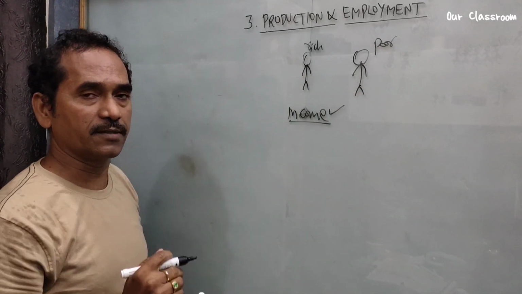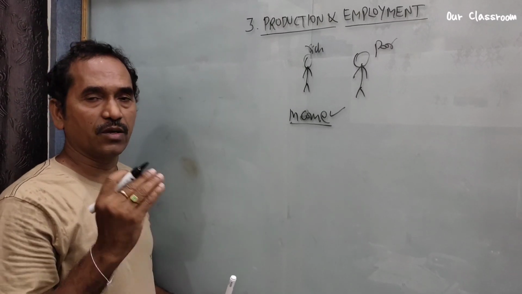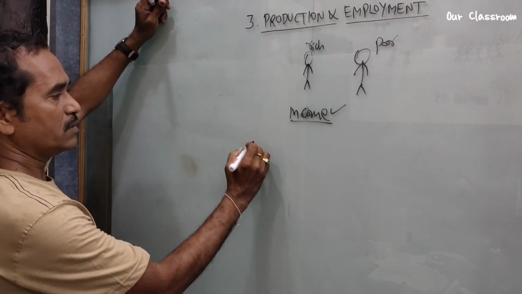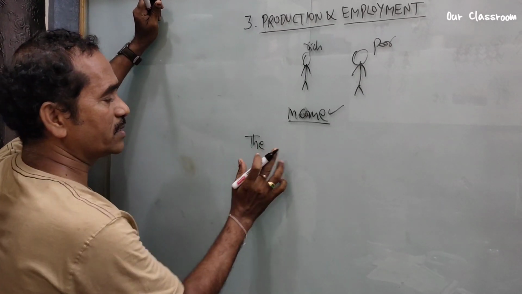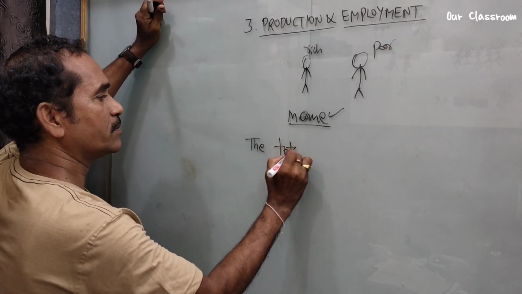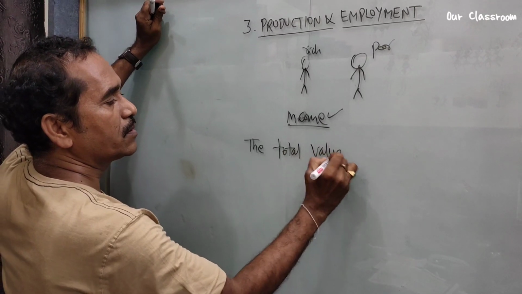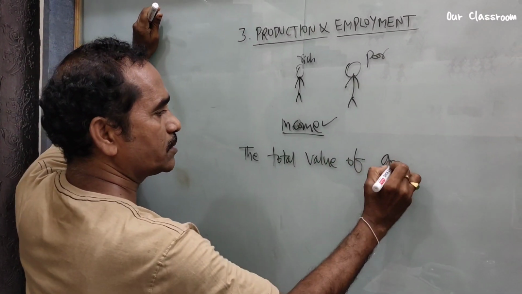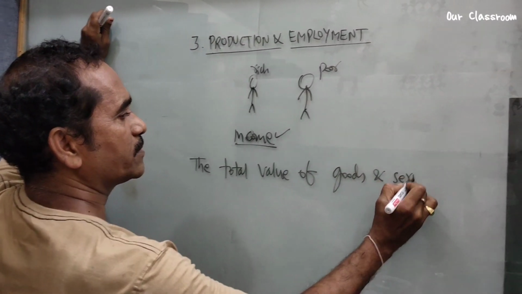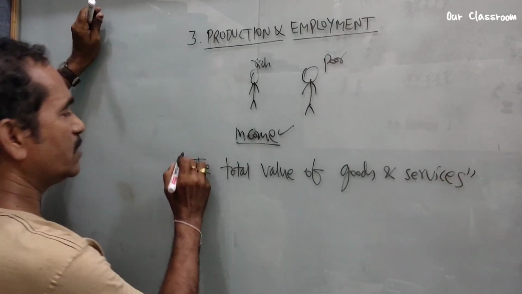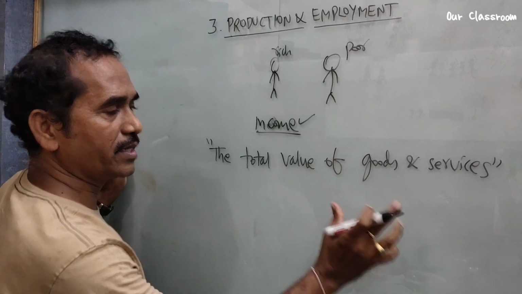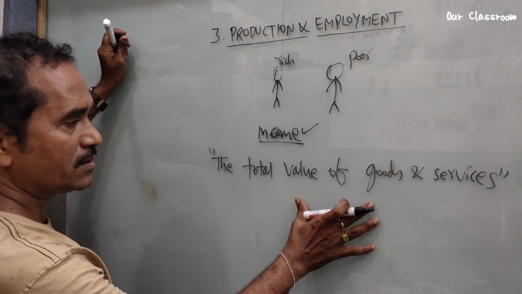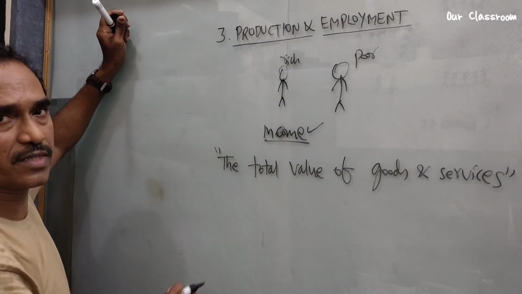This is a very important factor to decide whether a family is poor or rich. Now what about a country? How do you decide a country is a developed country? The total value of goods and services within a country in a particular period is the indicator of income for the country.